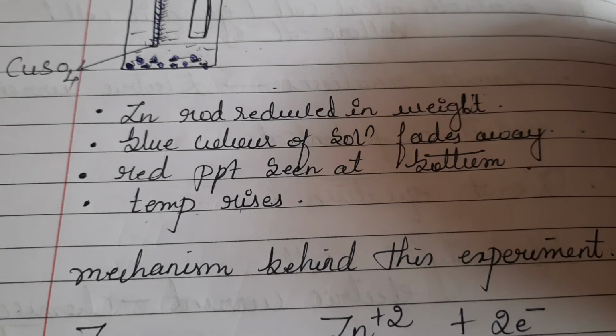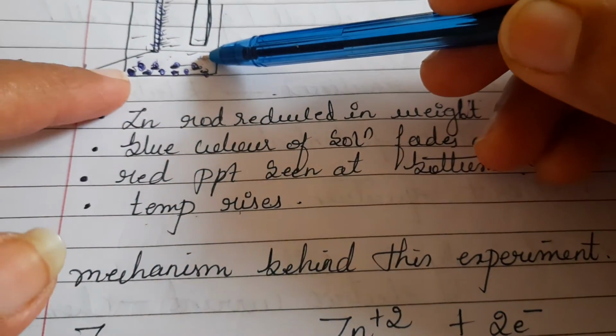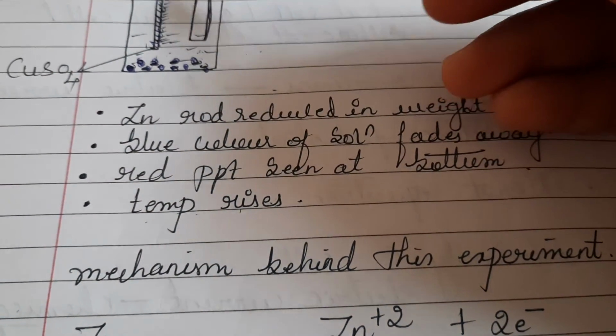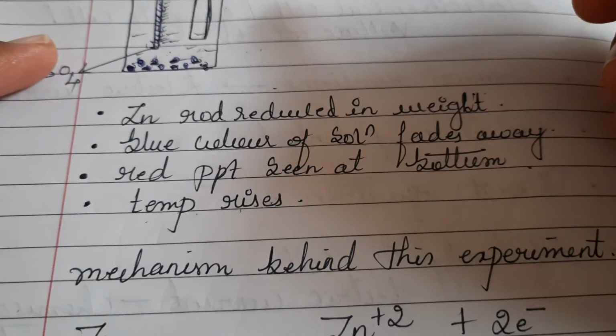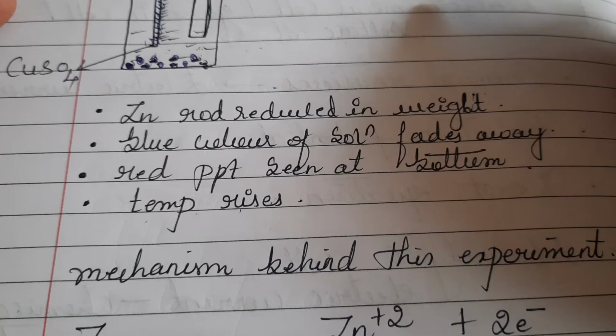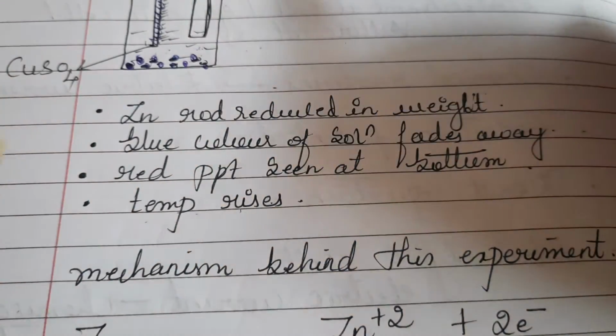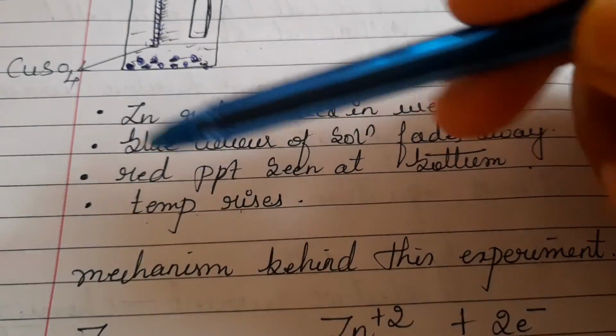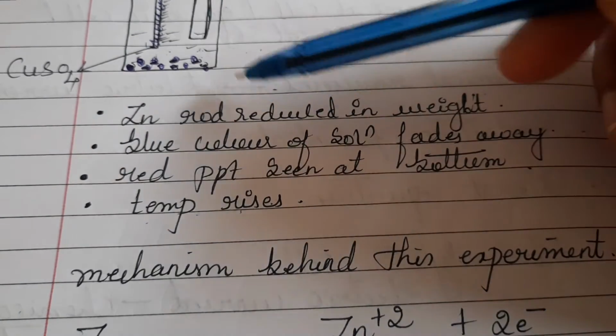Now the question arises, what changes are happening and why are these changes happening? The study of these changes with respect to solutions and the heat generated, we will be studying in the unit electrochemical cell. Okay, so this is the experiment we have performed at room temperature. All these changes have happened.